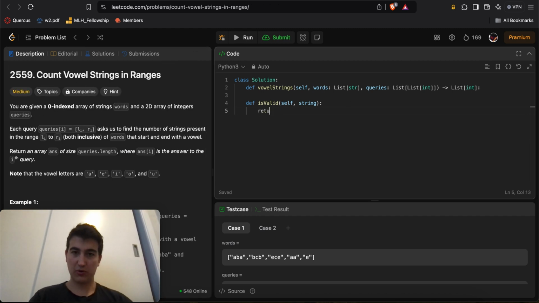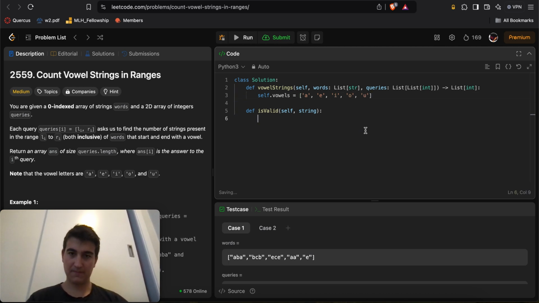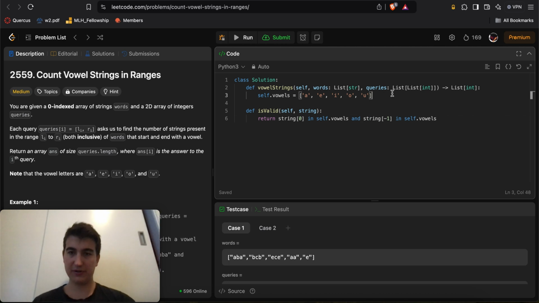We'll say return string in self.vowels equals A, E, I, O, U. Return string of 0 in self.vowels and string of -1 in self.vowels. Okay. Now we have an isValid function.